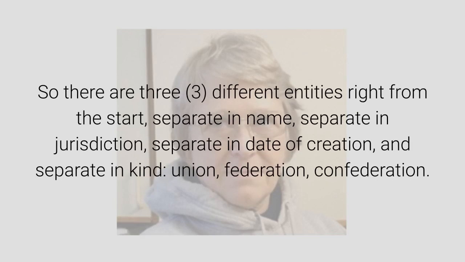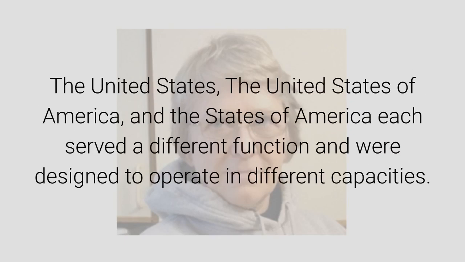So there are three different entities right from the start, separate in name, separate in jurisdiction, separate in date of creation, and separate in kind: Union, Federation, Confederation. The United States, the United States of America, and the States of America each served a different function and were designed to operate in different capacities.